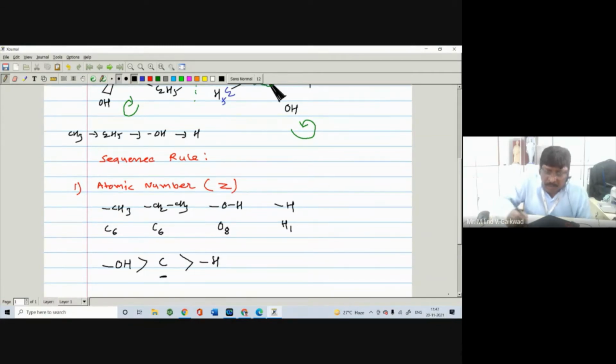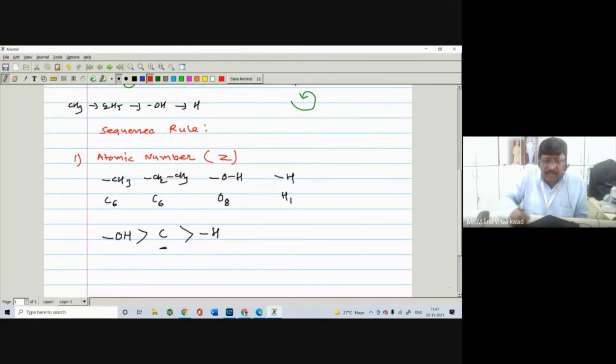Here, suppose there are two atoms that are different. For example, one is hydrogen, another is carbon, and the third is oxygen.